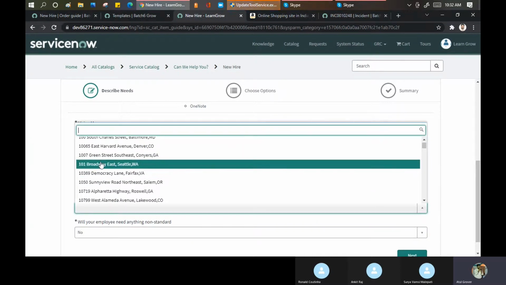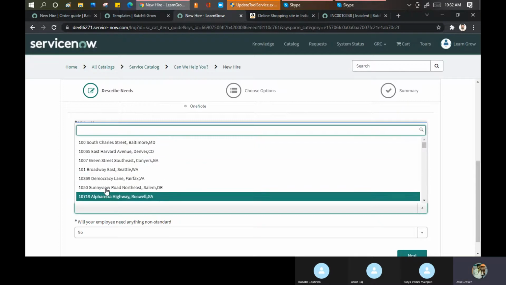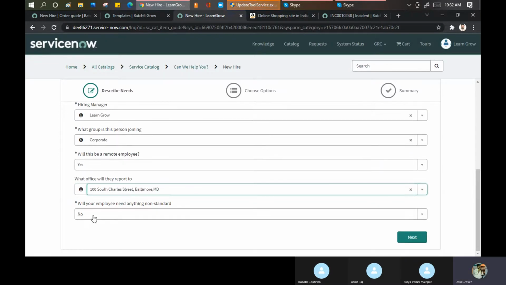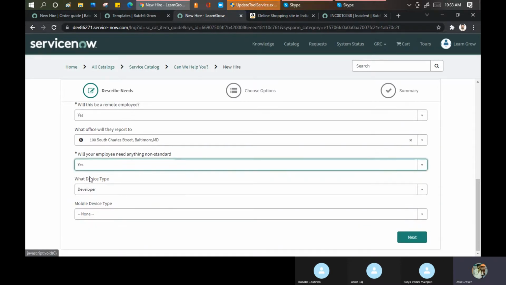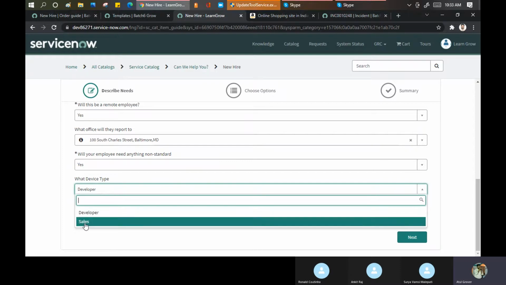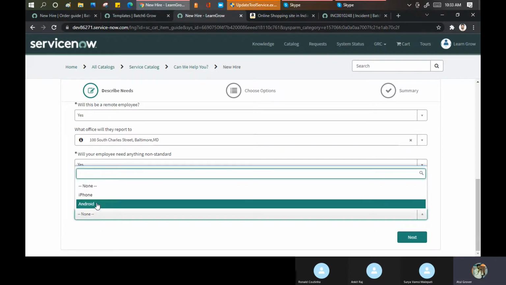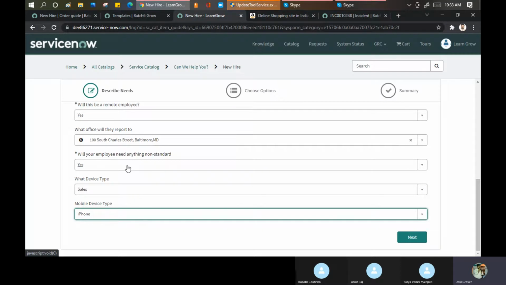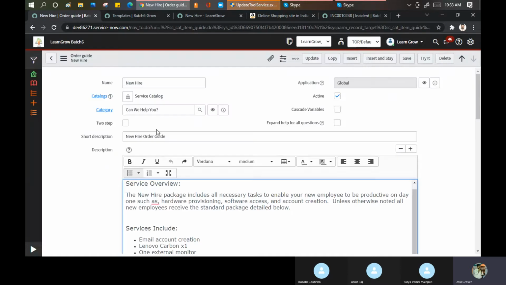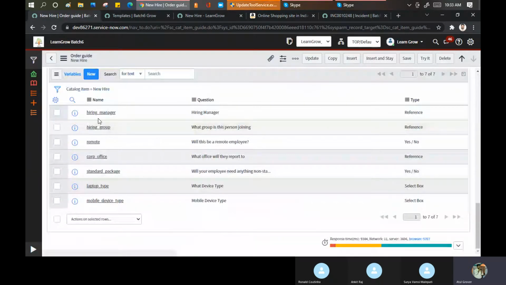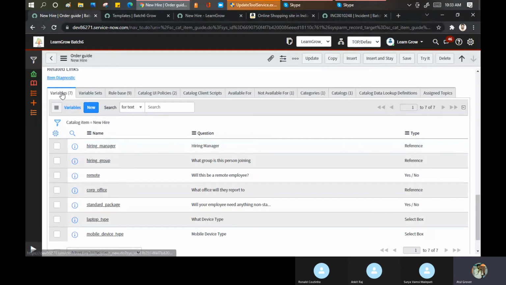And which office will I report to? In this office I'll report. Will your employee need anything non-standard? Yes. What type of device is it? Developer or sales? I'm a sales guy. Do you want a mobile device? Yes, I need an iPhone. Now, these are the basic variables. Where are they coming from? If I show you here, it is coming from here. These things are the variables. Don't be confused. These are not the catalog items. These are the variables just to know about you.